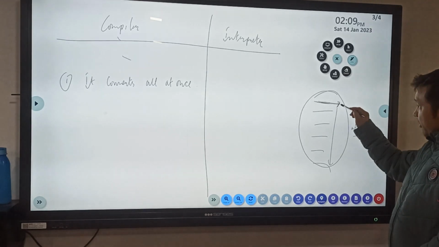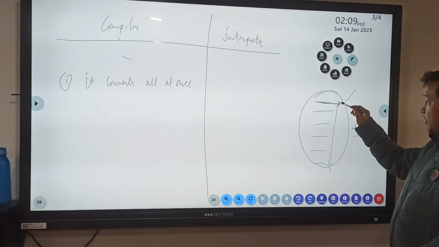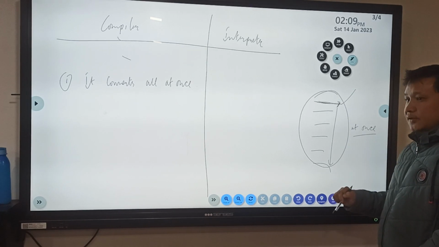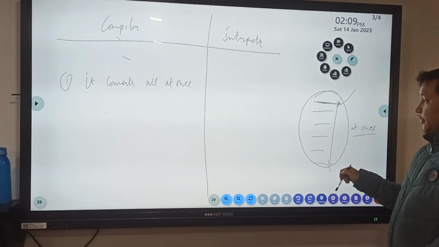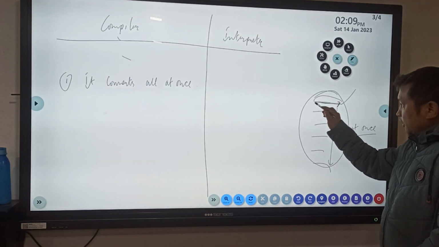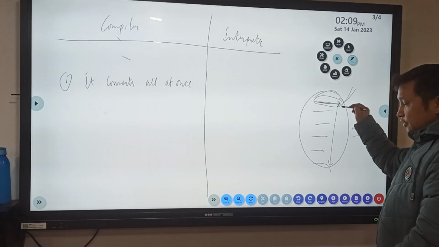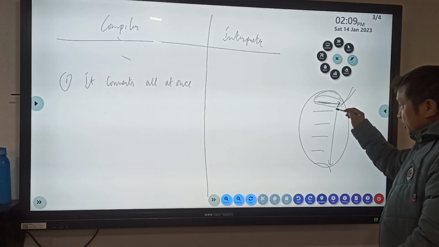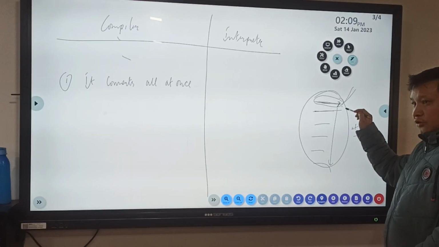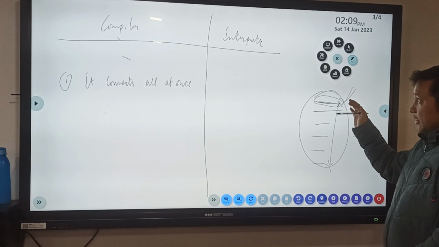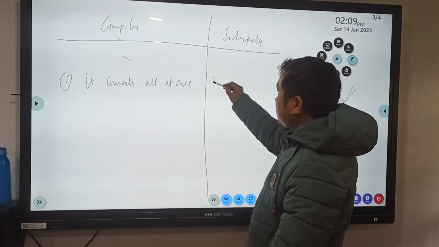If an error is found here, unless and until you rectify this error, the next line will not be compiled or interpreted. First of all, if there is any error, it will report that error, and if it is successfully interpreted, then it goes to the next statement. It tries to interpret this, like that.